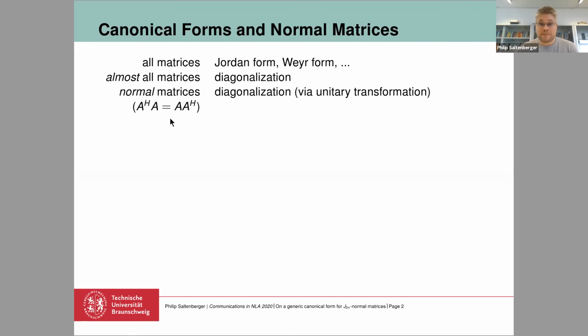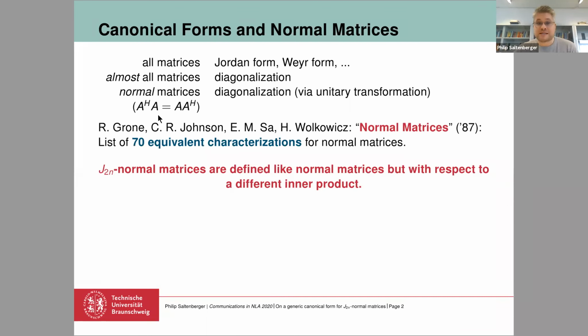So these are the normal matrices. And the normal matrices have been a subject of research for quite some time. There is a paper from 1987 which lists about 70 equivalent characterizations for normal matrices. So you see these are actually not very normal, but quite special matrices.